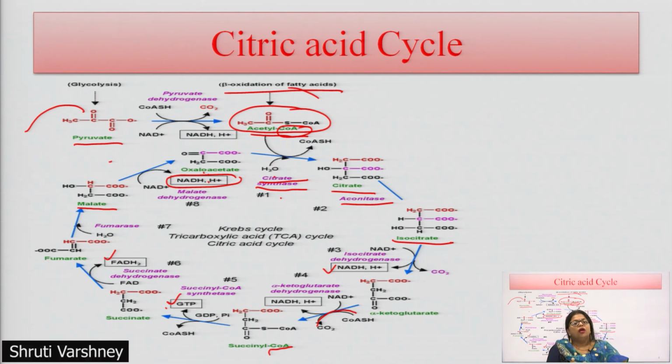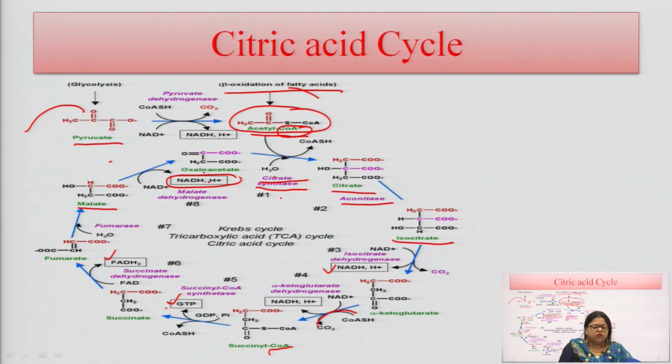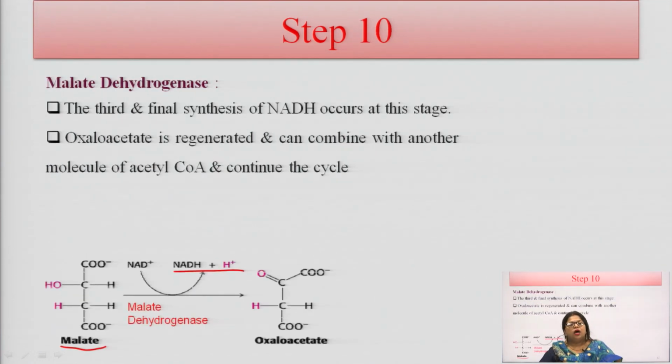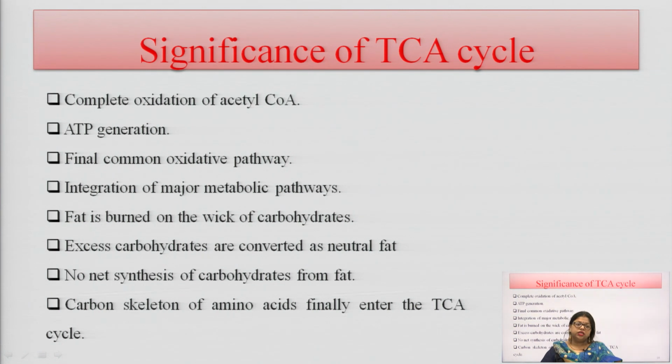This is used here for the formation of carbon dioxide and water and generation of ATP. So, these are the general reactions of the TCA cycle, its energetics, and its significance.